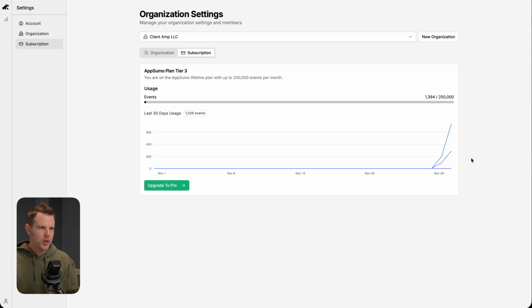So here's my subscription page. And as you can see, I've got AppSumo Tier 3, which includes 250,000 events per month. So I'm fine. I've got a lot. But I've only had the code on my website for a little over a day now, and I've already used 1,400 events. So I don't have a very big website. And as I hover over this, you can see the breakdown. I've got 742 page views, which are using up an event per page view.